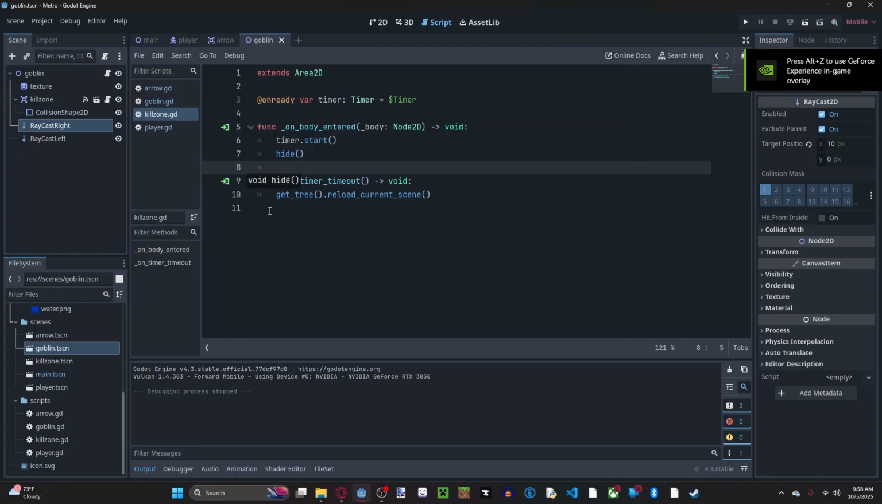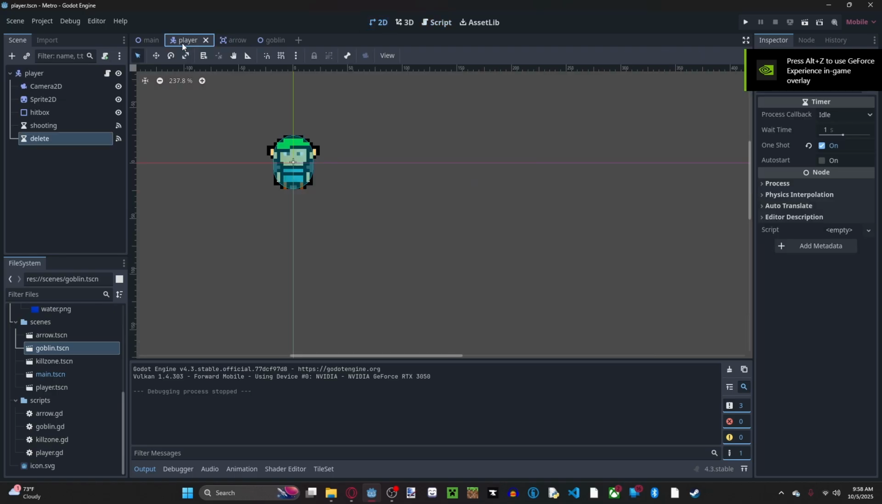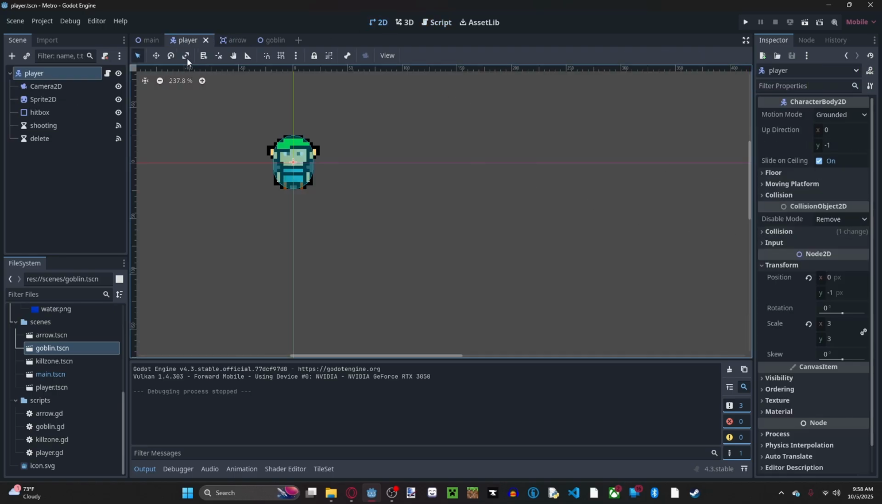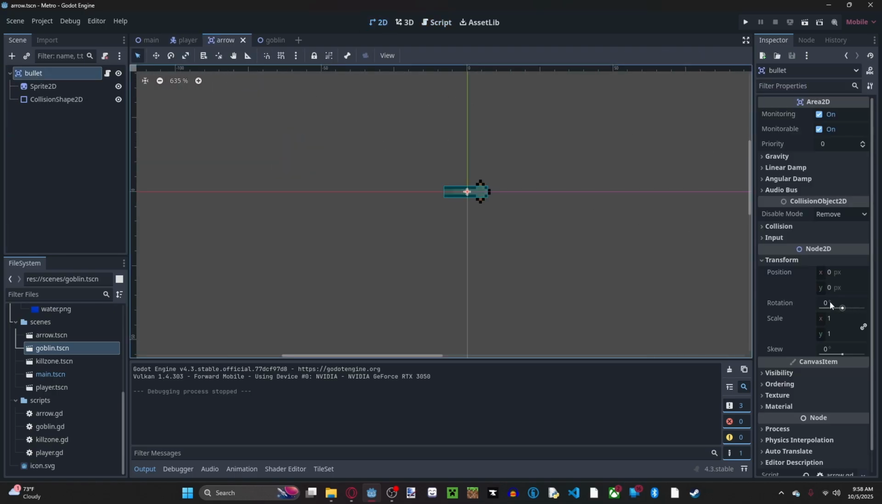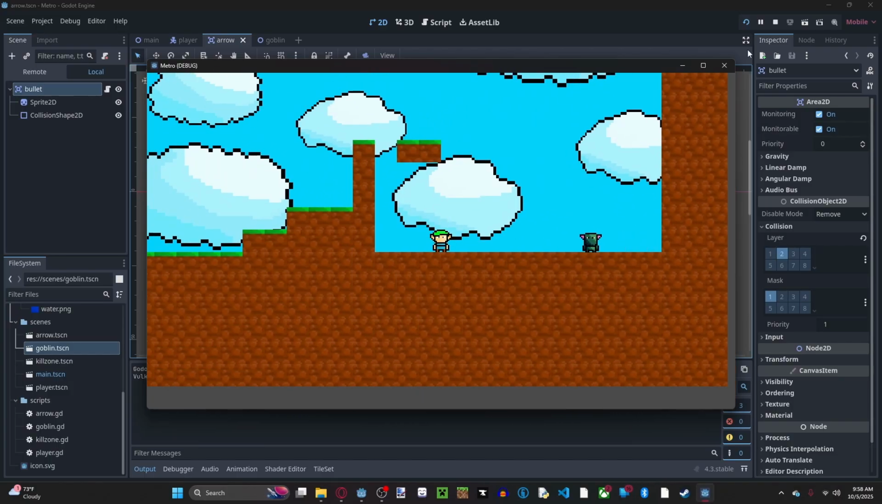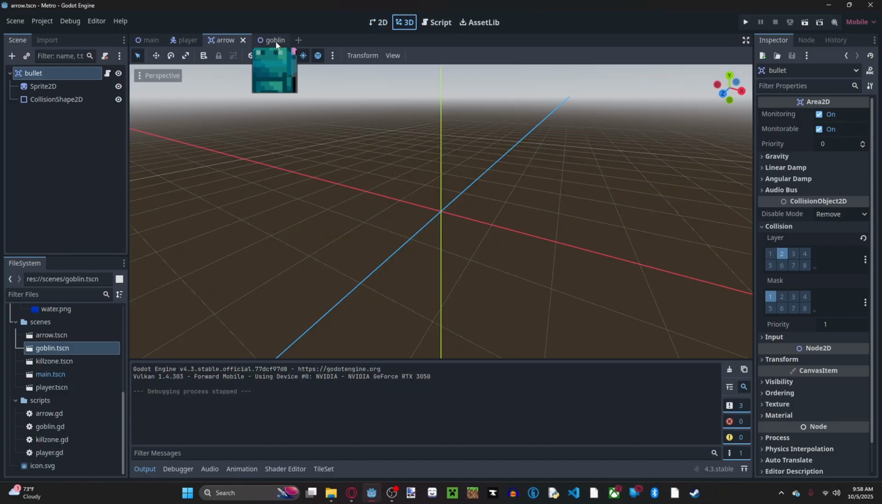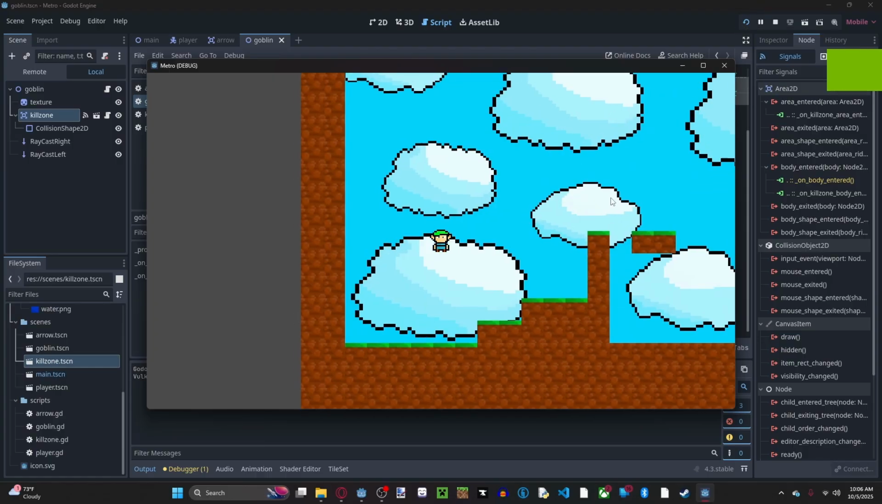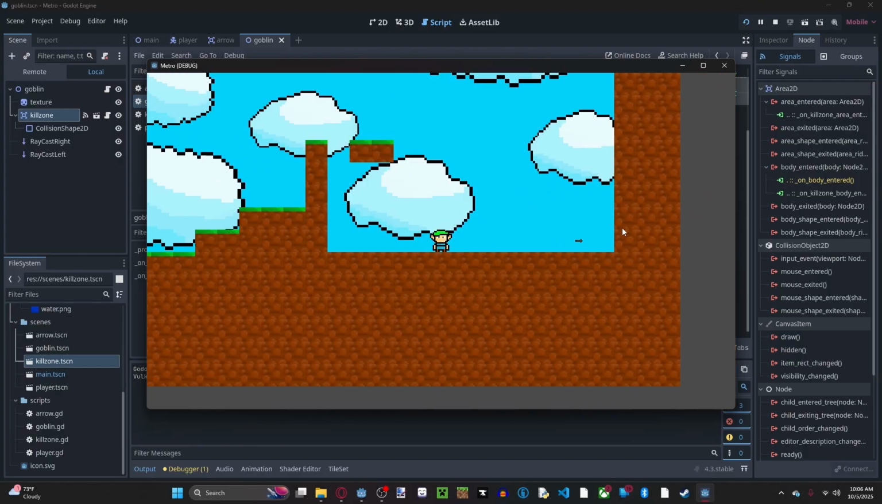So let's see here. We need it to be on the same layer. Player. What layer is the player on? It's on layer 2. So the arrow also needs to be on layer 2. And I'm not quite sure, but I think this might kill automatically. No, it won't. Wait, why isn't it? Let me do some debugging. All right, so I fixed it. So now if we go over to here and shoot it, it's gone.